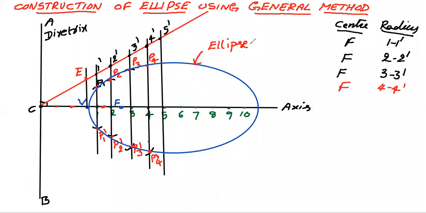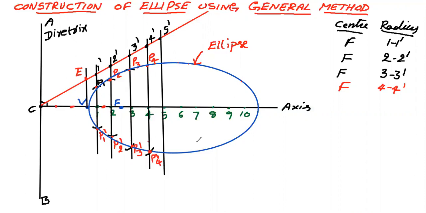Of course, I have drawn only 5 lines here, but you have to draw lines through points 6, 7, 8 as well. When you locate all those points, finally, using your pencil, you have to draw a smooth curve so that you get an elliptical curve here.